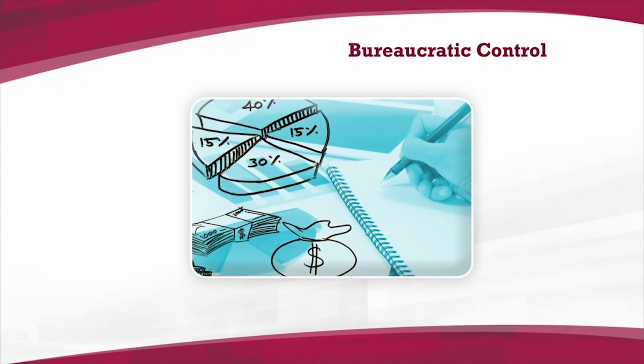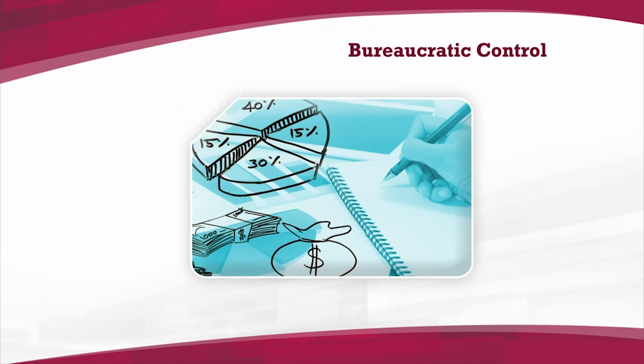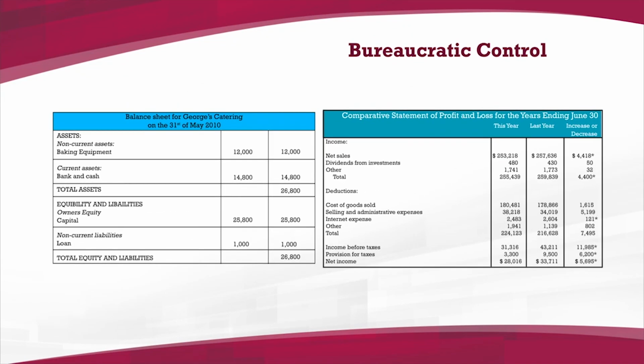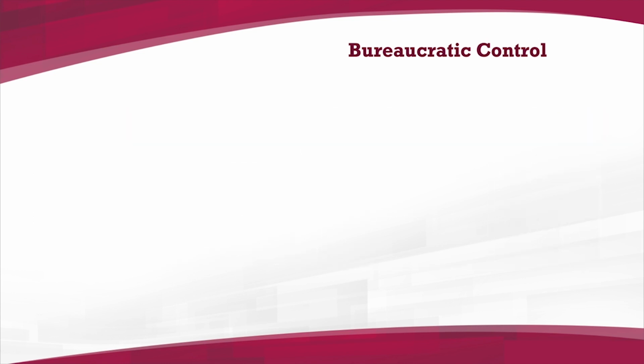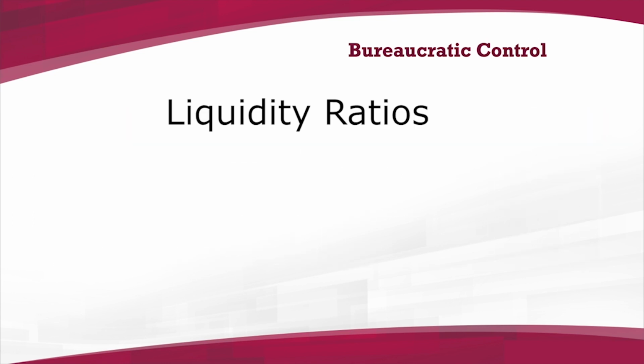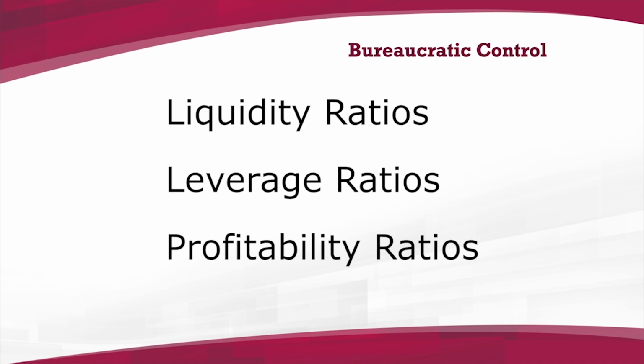These are used to check the overall performance of a company. The key ratios are computed from selected items in the P&L statement and balance sheet. Some examples of ratios include liquidity ratios, leverage ratios, and profitability ratios.